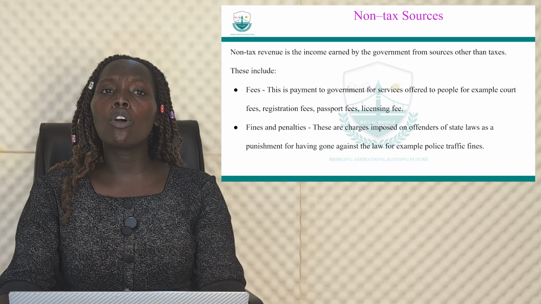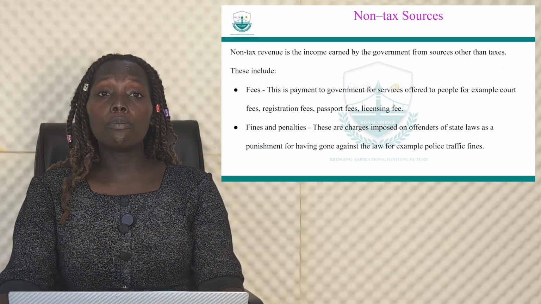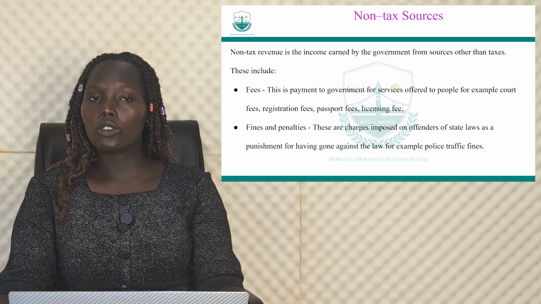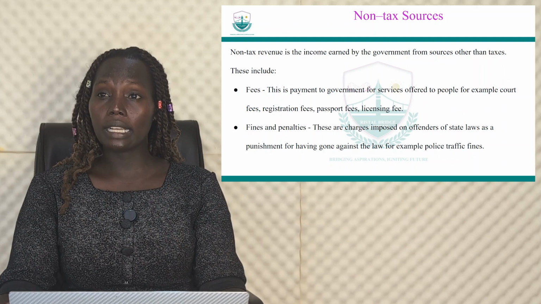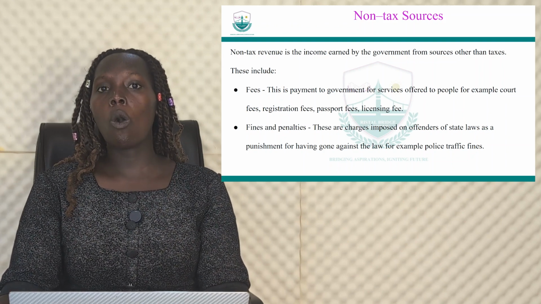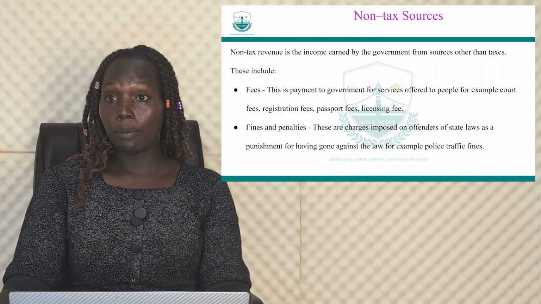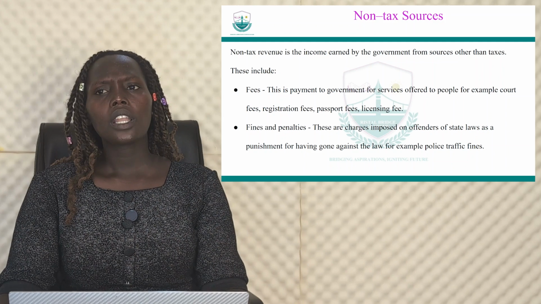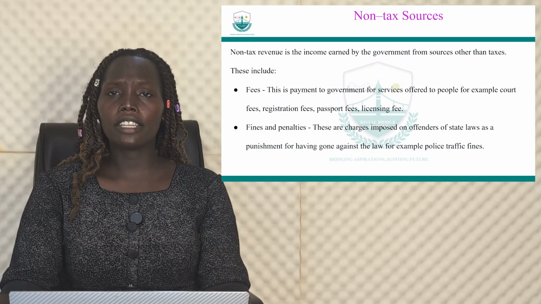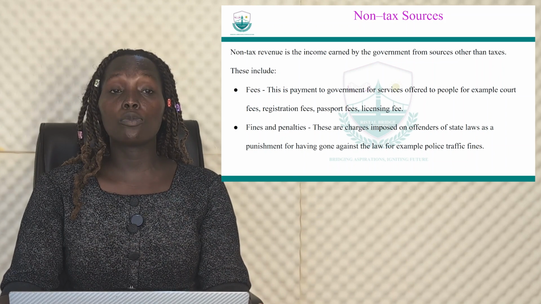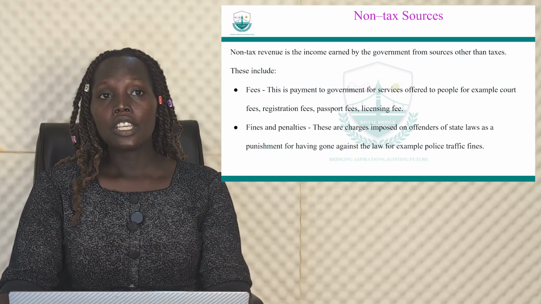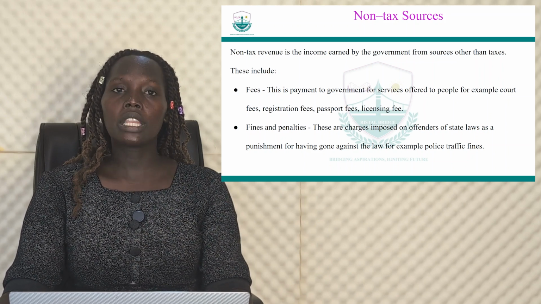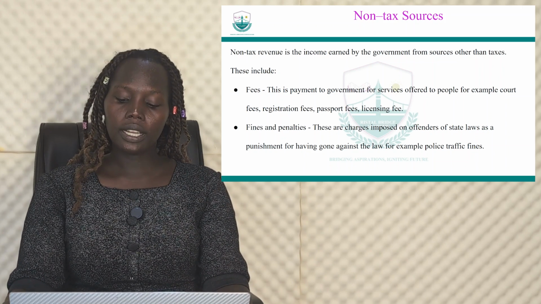And then we also have what we call fines and penalties. These are charges imposed on offenders of the state laws, such as the punishment for having gone against the law. For example, the police traffic fine. When they fine you in a car, when you don't have a driving permit, or your driving permit has expired, or you're overspeeding, they will have to fine you. So this money that you pay goes to the government.